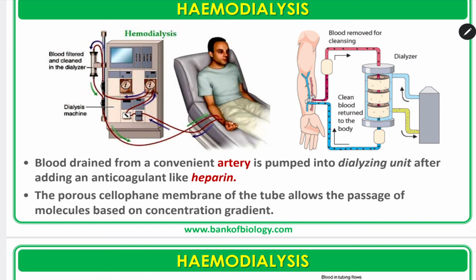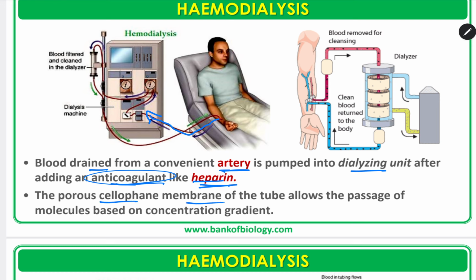Blood drained from a convenient artery is pumped into the dialyzing unit after adding an anticoagulant like heparin. So blood is drained from the artery, and here you can see the blood goes inside, then is pumped into the dialyzing unit after adding anticoagulant like heparin. An anticoagulant keeps the blood from coagulation. That's why heparin is added.